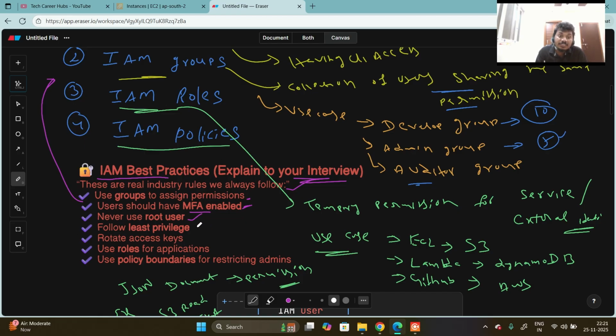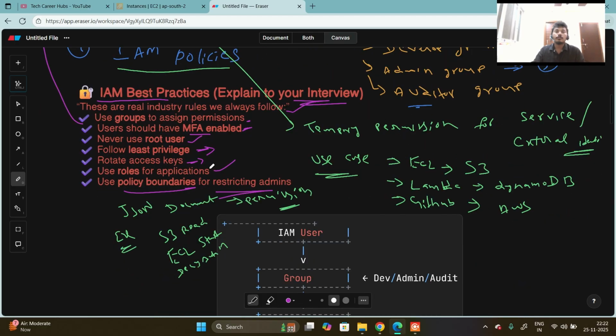Then follow least privilege. For example, a developer should only have developer access. Rotate the access keys. Don't use a single access key for the entire project. You can change the access keys on a monthly or weekly basis. Use roles for applications, then use policy boundaries for restrictions on admins.